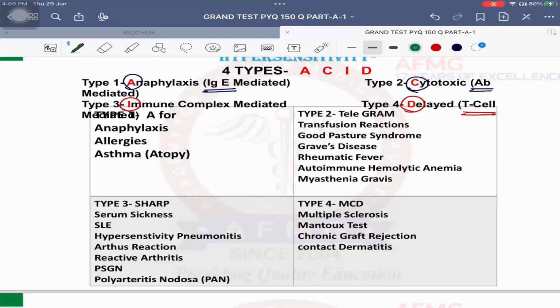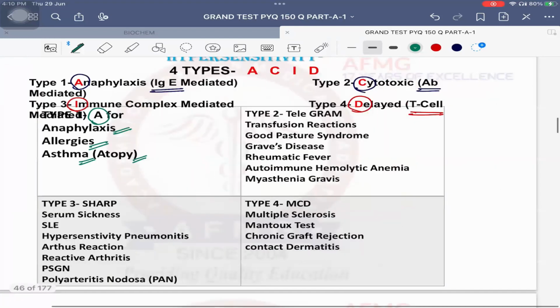Type 1 के लिए पूरे A याद रखते हैं. That is A for anaphylaxis or anaphylactic shock, A for allergies, A for asthma, A for atopy. That means any kind of atopy. What are the conditions associated with atopy? Atopic dermatitis in the patient, allergic rhinitis in the patient, hay fever in the patient, ठीक है, and lastly bronchial asthma. These are the 4 conditions which are atopic. एक patient में हो सकते हैं, एक family में हो सकते हैं जिनमें atopy है, ठीक है.